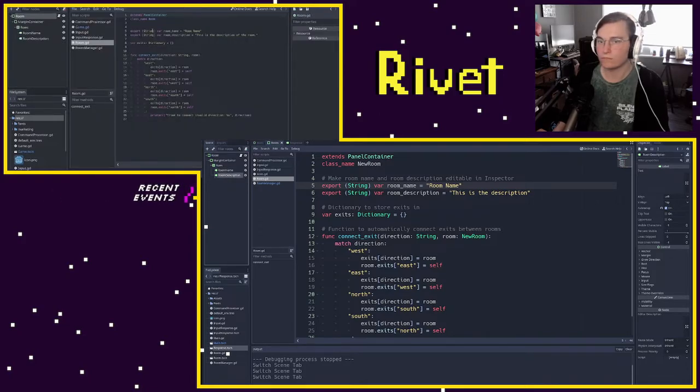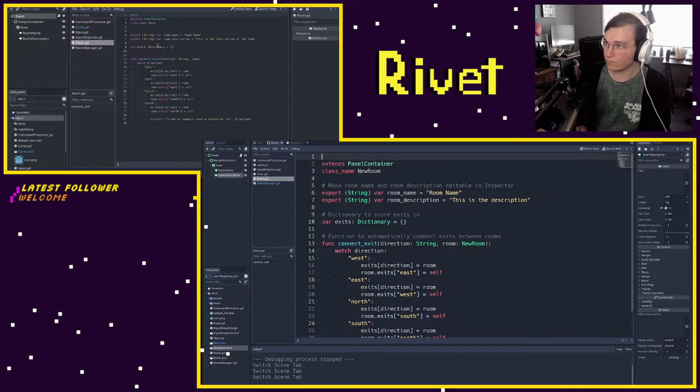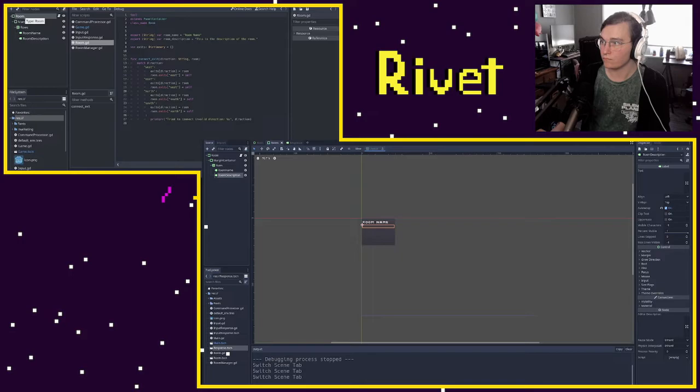And so all you need to do to make a tool script work, or to turn a script into a tool script, is just add the tool keyword at the very top of the script. So I'll start a new line and just type tool. And as soon as I save this, instantly this code is now executing in the editor for each scene that is a room scene in our game.